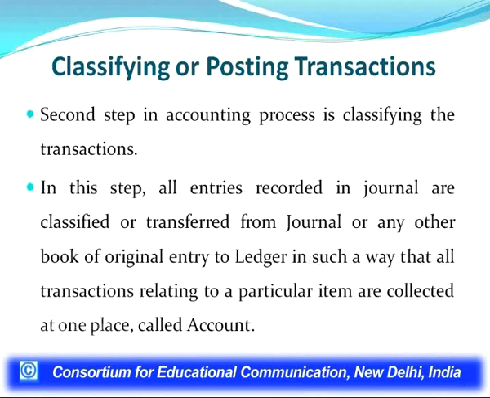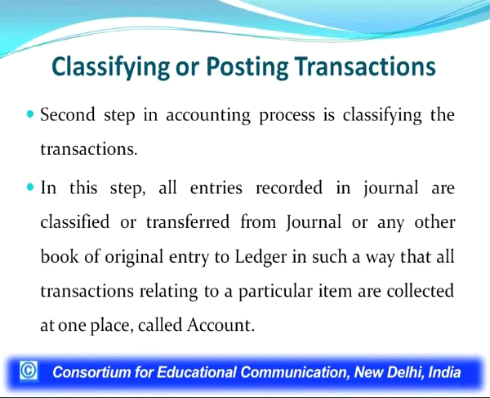So, in this step, all entries recorded in the journal are classified or transferred from the journal or any other book of original entry to the ledger. This classification process is done in such a way that all transactions relating to a particular item are collected at one place, called an account.